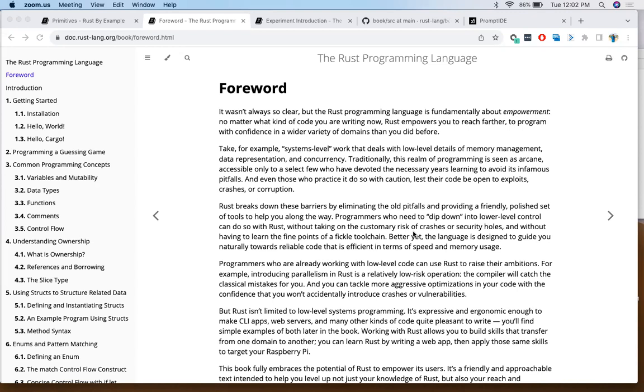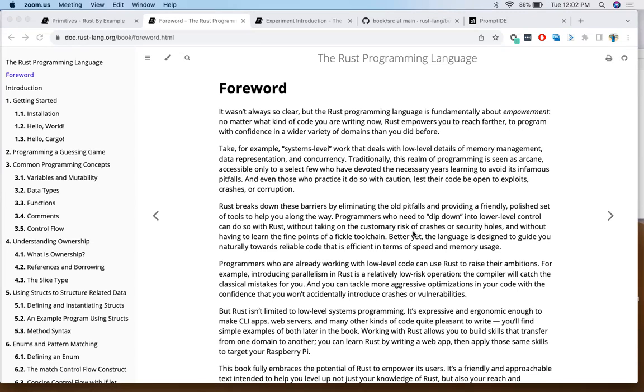Today we are going to talk about a fairly new programming language. When I say fairly new, I would say it's roughly 8 years old, and what it claims is it's about empowerment.